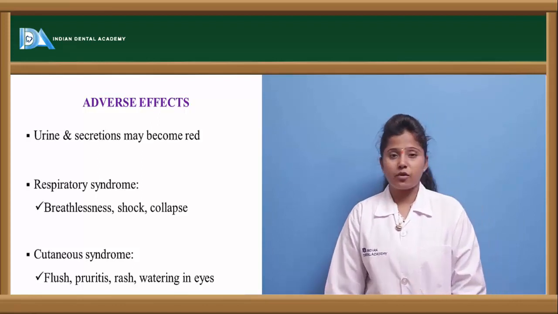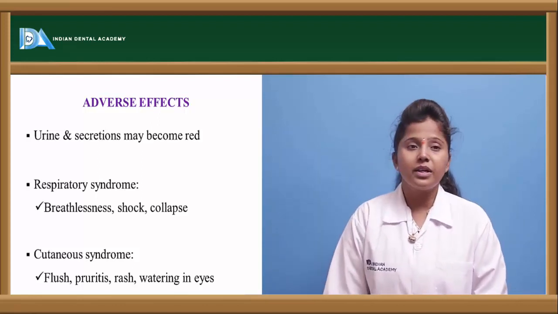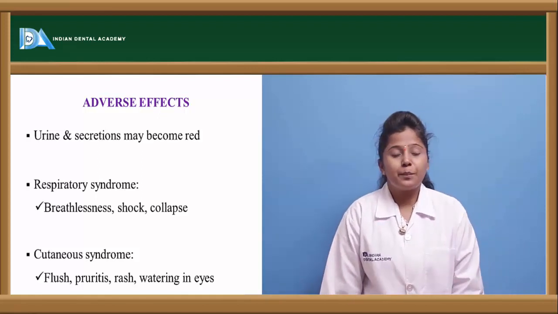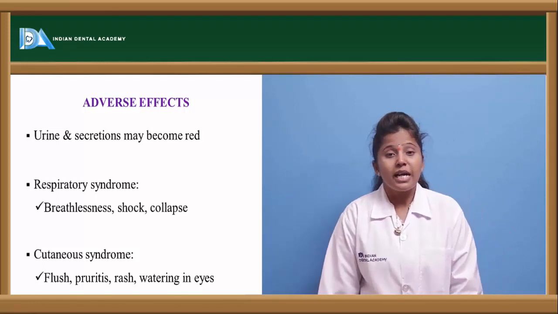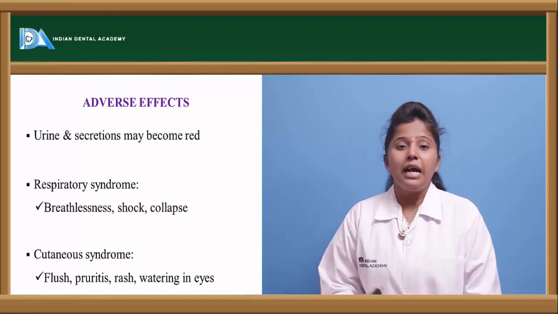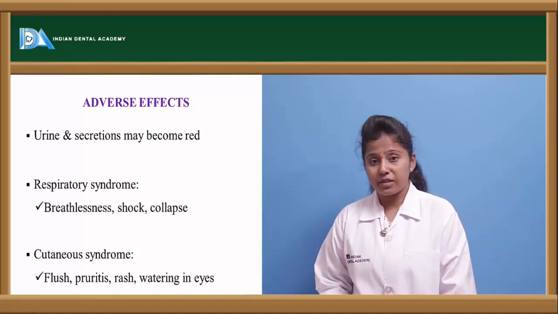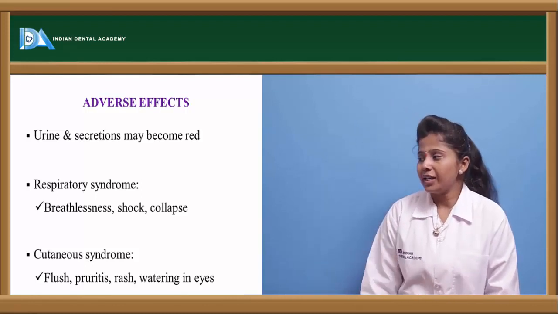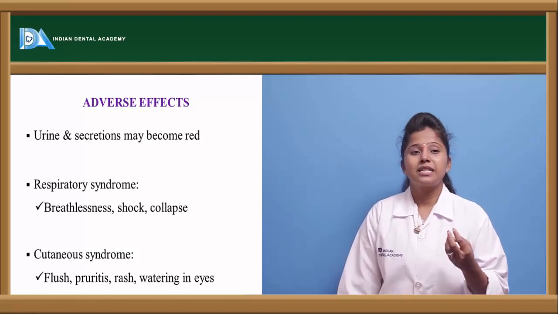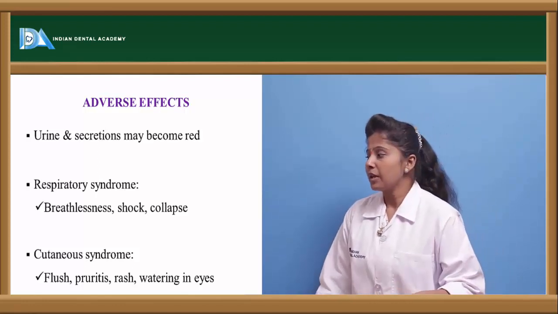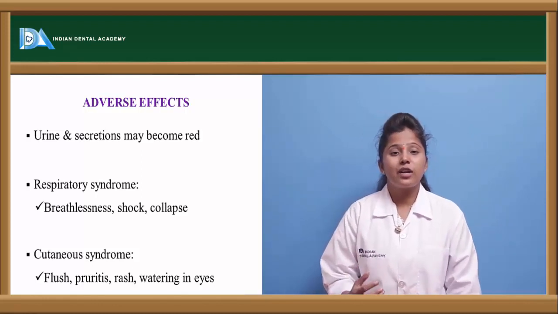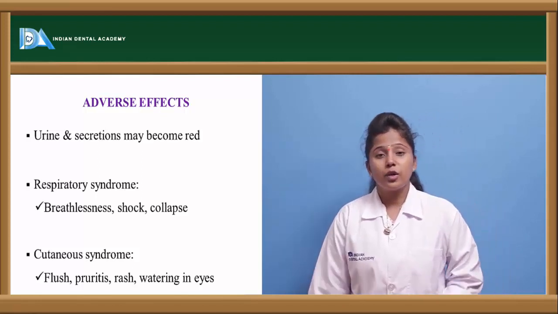Let us see the adverse effects of rifampin. Rifampin has common adverse effects like breathlessness, shock and collapse. If rifampin is given in overdose, it may affect the respiratory system, with difficulty in breathing, and sometimes it may lead to shock and collapse of the respiratory system also. The urine as well as the secretions of the urinary system may be observed in red coloration. Apart from that, there will be cutaneous syndrome, in the sense there will be flare, flushing as well as rashes because of the overdose of rifampin.